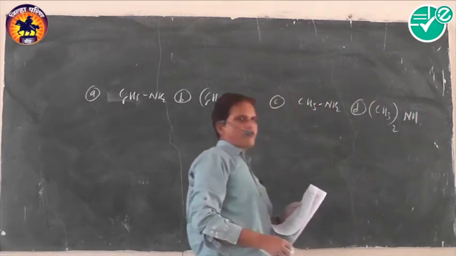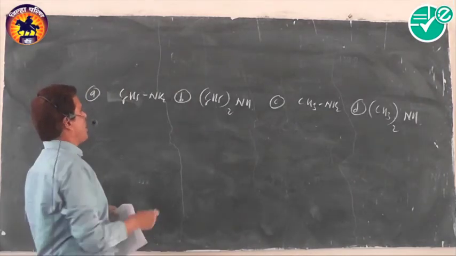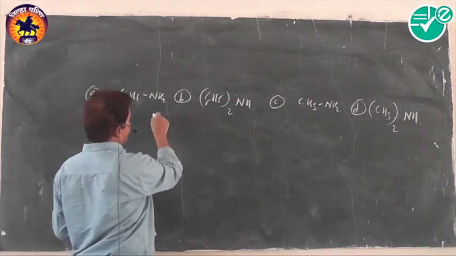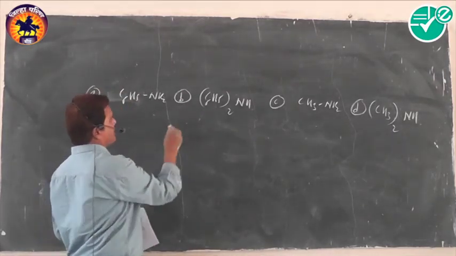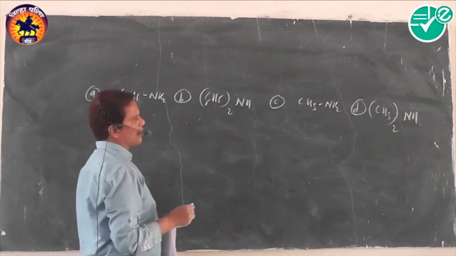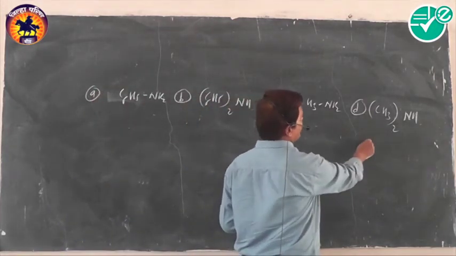Out of these four options, which compound is the most basic? You know, aromatic primary amines are weaker bases than aliphatic primary amines, and in this way the first and second examples are aromatic amines. That's why they are always weaker bases than methylamine and dimethylamine.